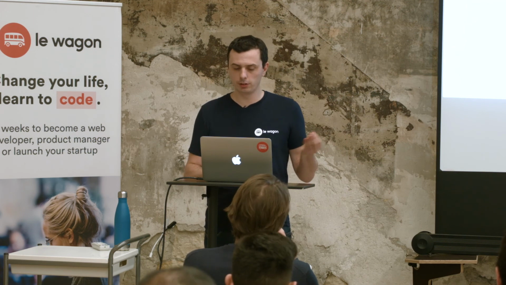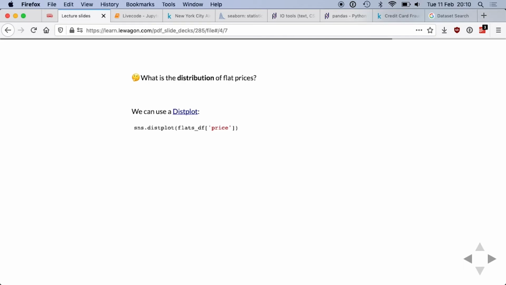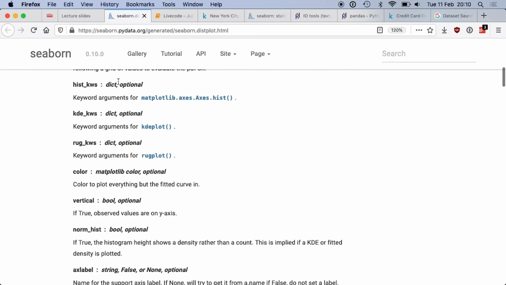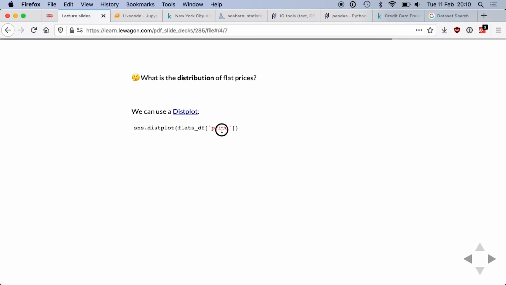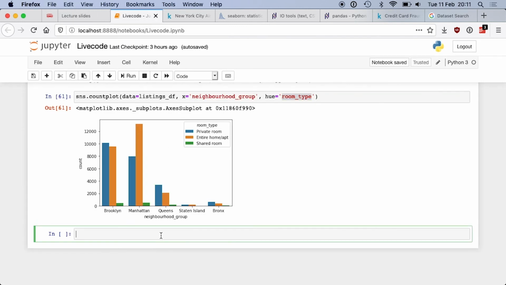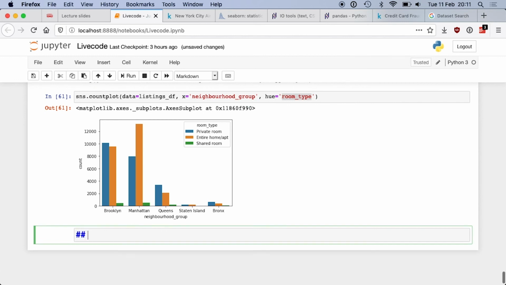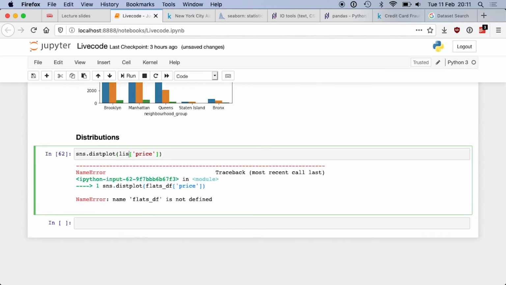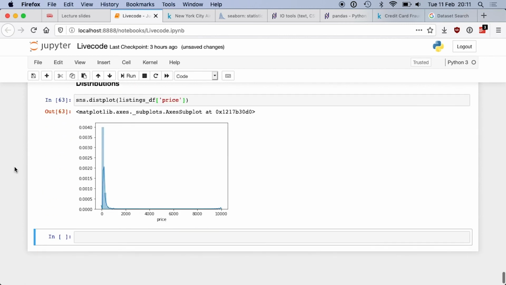For now, we just did bar charts, but distributions are actually very interesting. So let's use this plot, a type of plot which is available in Seaborn, and this can be done on the price. I want to look at the distribution of prices in the data set. So if I do that, listings df, this is the distribution of the prices.